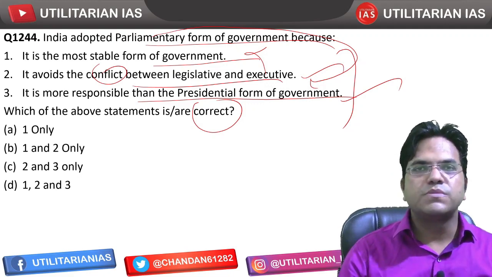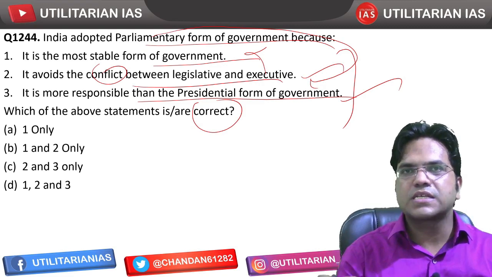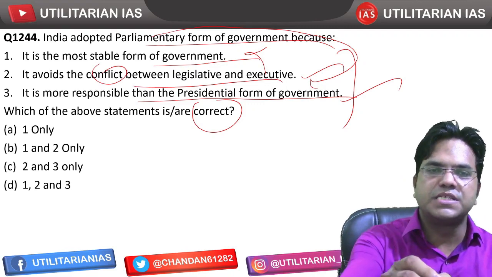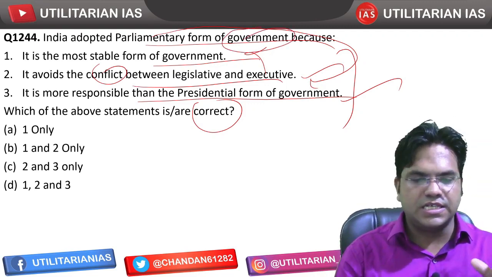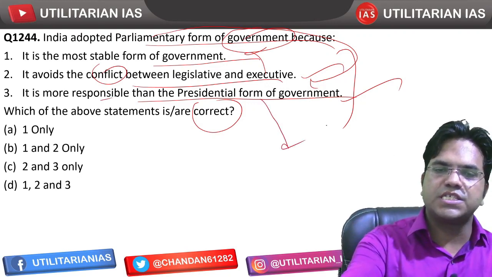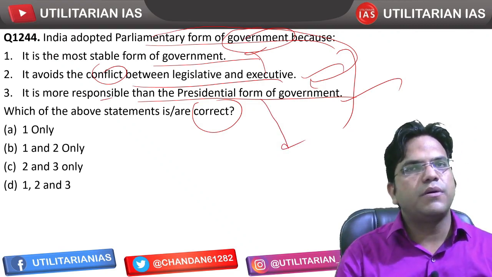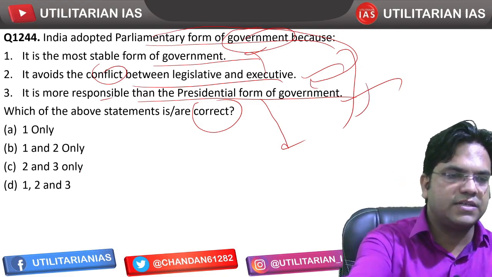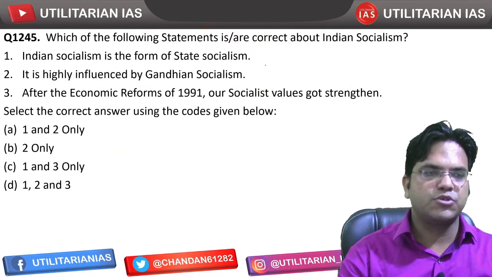First, the executive comes from within the legislature itself, and the government's continuance is dependent on legislative approval or legislative majority. That is the reason why it is more responsible. But that is not the case in the presidential system. Once the president has been elected, except for the process of impeachment, he or she cannot be removed. So for these two reasons, the second and third, we went with the parliamentary system over the presidential system. So C is the right answer.